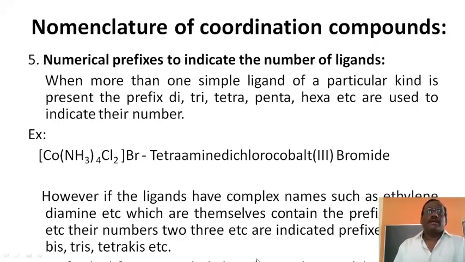So for simple ligands, di, tri are used depending on the number, but for complex ligands, bis, tris, tetrakis are used. Complex ligands already have prefixes in them, like the di in ethylenediamine. When naming a complex ion with two ethylenediamine ligands, the word bis is used.